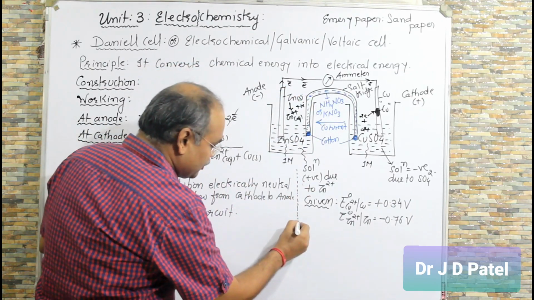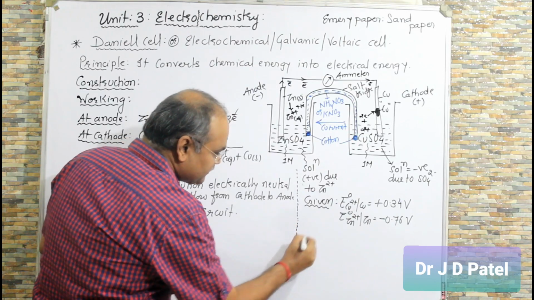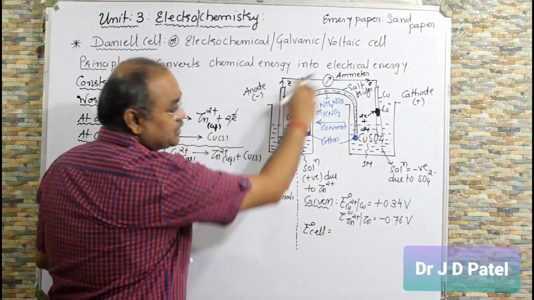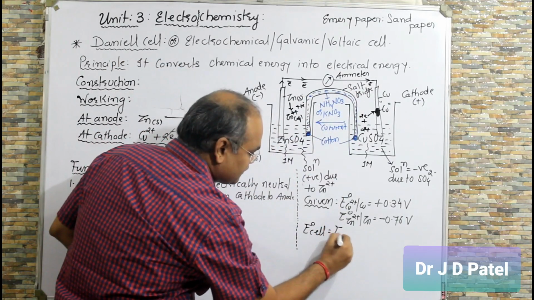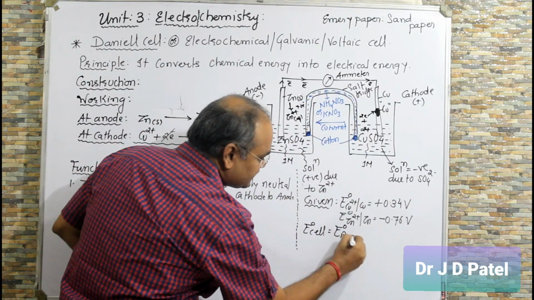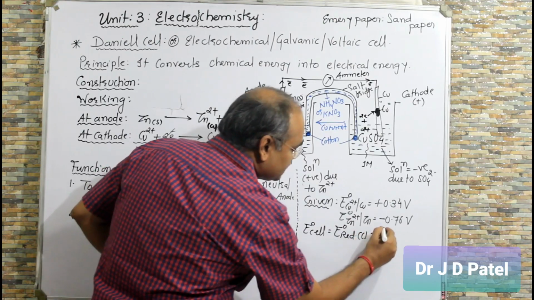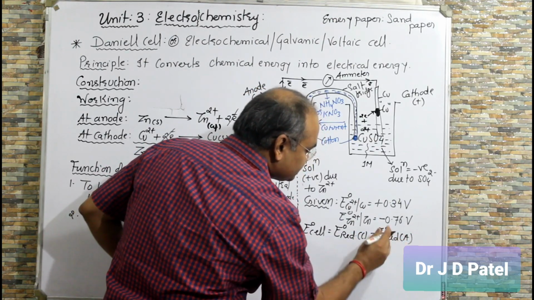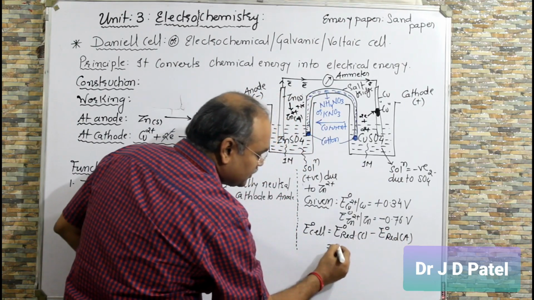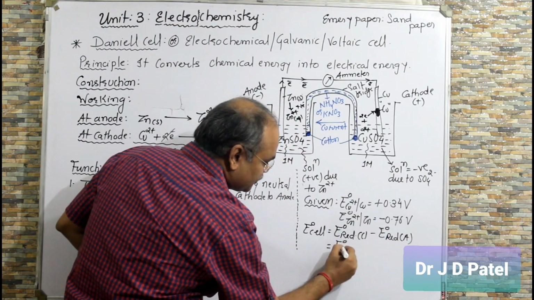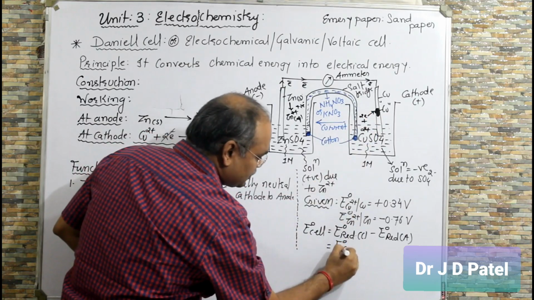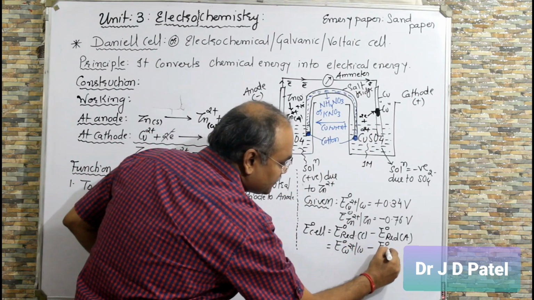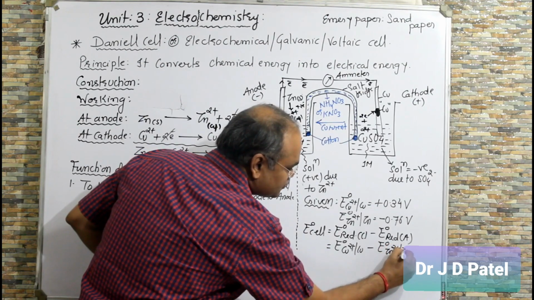So now if I want to calculate E cell, what is E0 cell? Standard cell potential of the complete cell is equal to E0 reduction at cathode minus E0 reduction at anode. Who is at cathode? At cathode E0 Cu2+ | Cu minus E0 anode Zn2+ | Zn.